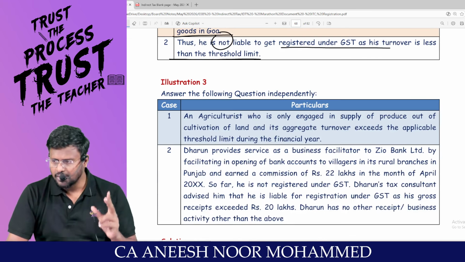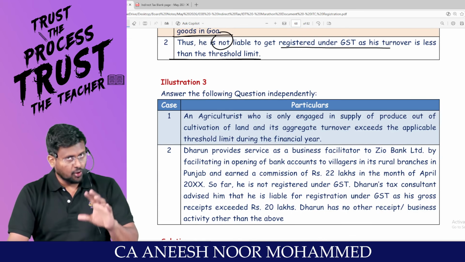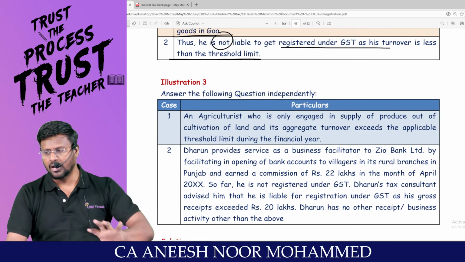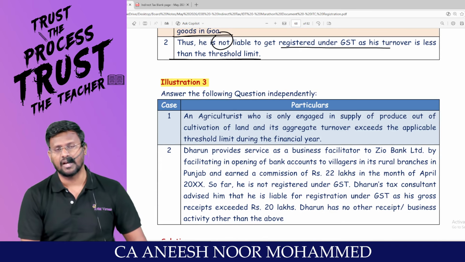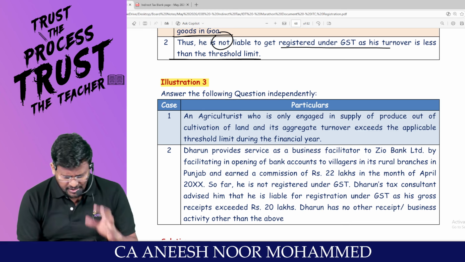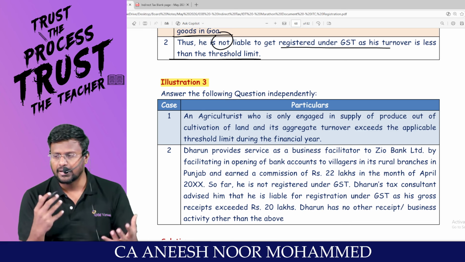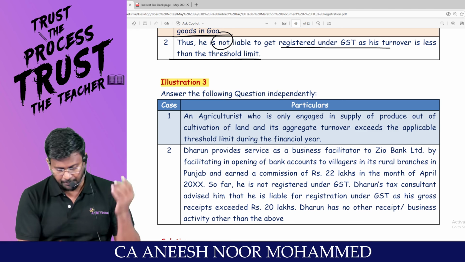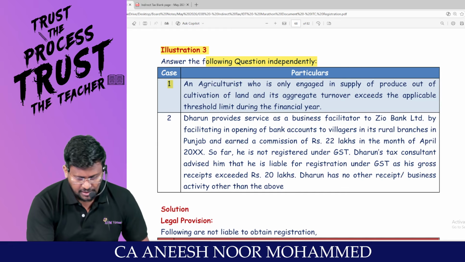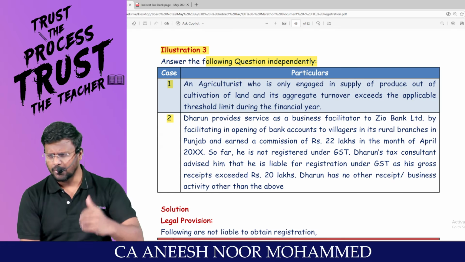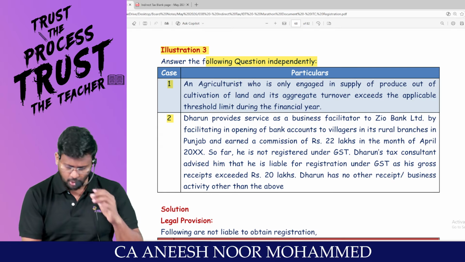Two questions we have done, my dear lovable students. Sir, these are the most expected areas where you need revision for your examination, and those questions I have selected. Surely these questions will revise the entire registration chapter at a different level. Answer the following questions independently. So we have case number 1 and case number 2. Let me read case number 1, finish it off, and we'll move into case number 2.